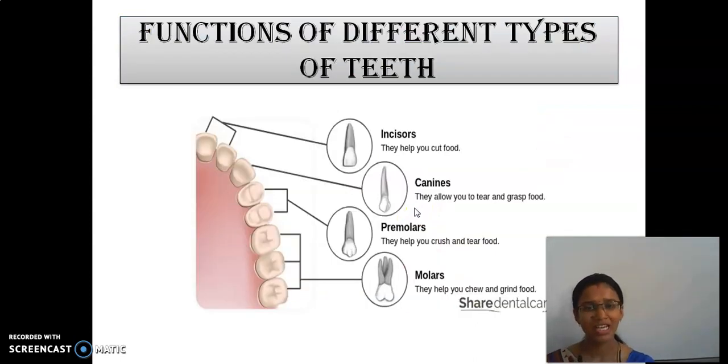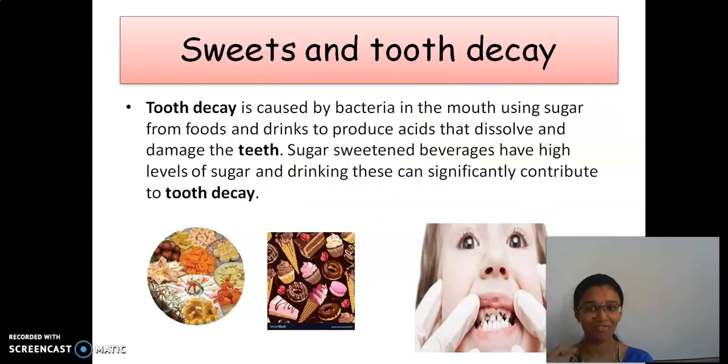Next, these are the functions of the different types of teeth. The incisors, here at the front, help in cutting the food. The canines tear and grasp the food. Premolars help to crush the food, and molars help in chewing and grinding. We grind the food here, not in the front. So these are the different functions of the different types of teeth.